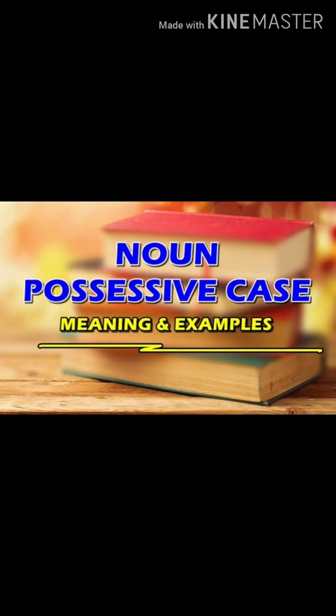Let me tell you through some examples. The sun's rays, nature's work, the mind's eye, the country's goals are some of the examples. These are some examples of the noun possessive case. But do you know that it is also called the genitive case? It denotes relation or ownership.